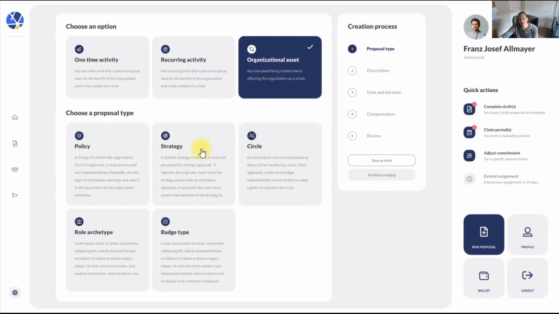Or a strategy for the organization. So a proposal that says, hey, let's move in this direction instead of that direction, or whatever. However your community goes about making strategic decisions, you can use this process to do that. Same thing with policy decisions. Let's change how we communicate, or let's change one of our organization policies about becoming a member or anything like that, right? Then we can set up different types of role archetypes.